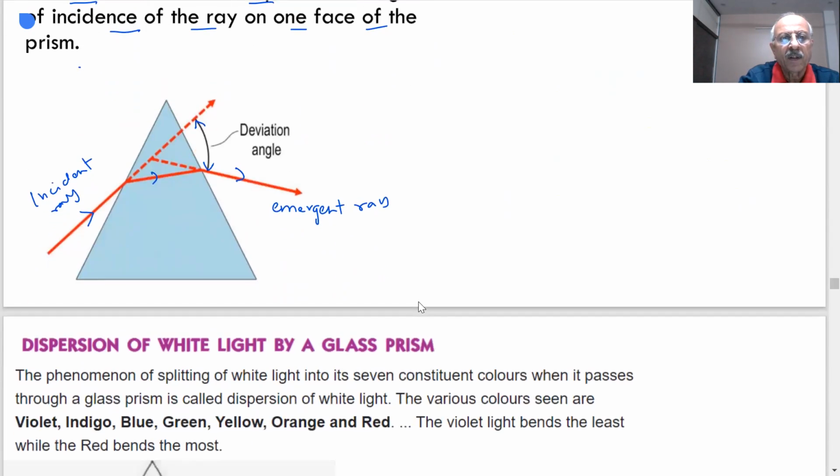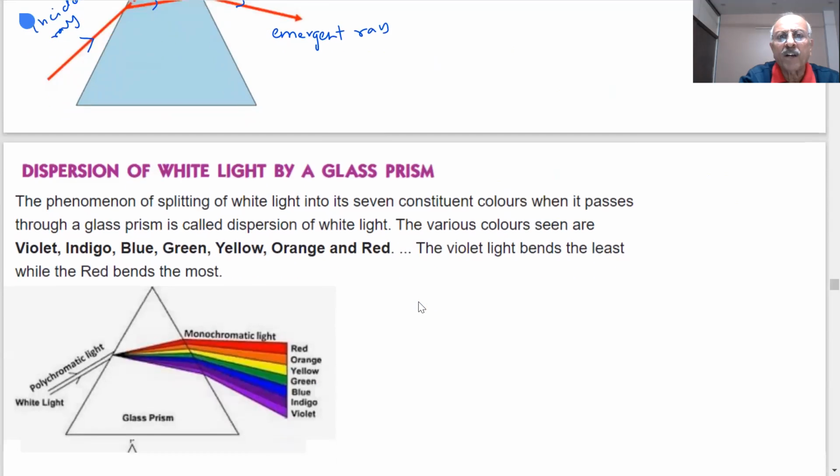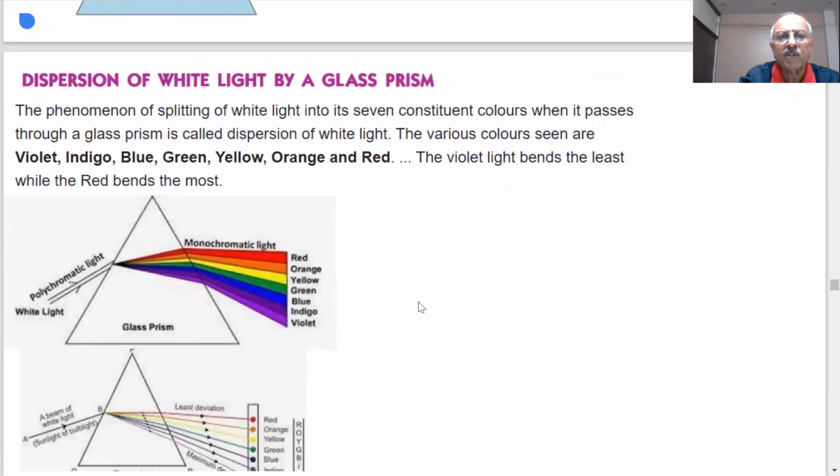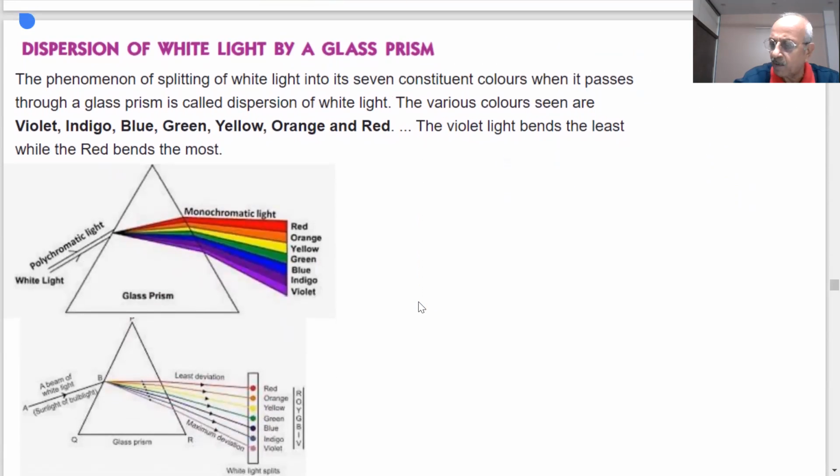Okay. Now we are coming to the important point where a question has been asked by the MCQ, and you will see a very, very beautiful thing coming out now. Students, if I pass white light, now you should know, when I say white light, student, or sunlight, this is not a single wavelength light. It consists of 7 colors. How many? There are 7 monochromatic.